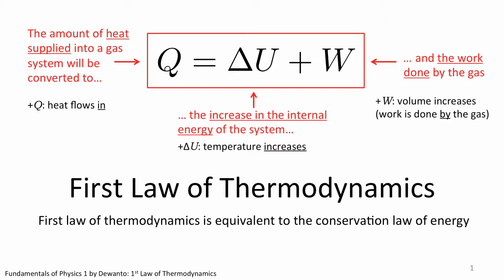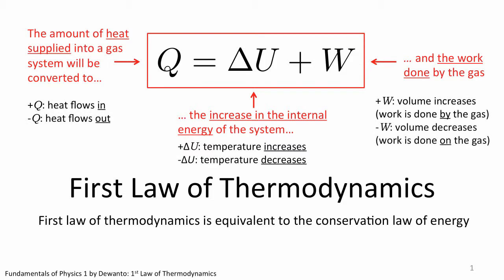It is accounted in the form of internal energy of the gas, and if it happens that the gas also expands in the process, it is also accounted in terms of the mechanical work that the gas has done. On the other hand, if heat energy flows out of the system, this heat will not have just appeared out of nowhere. It has to come from either the decrease in internal energy of the system, which means the gas is cooling down, or it is contracting. Either way, energy of the whole system is conserved. This is the essential theme of this particular lecture video I would like to bring up. What is going to happen next, we will apply this one equation in different thermodynamical processes we have learned earlier.